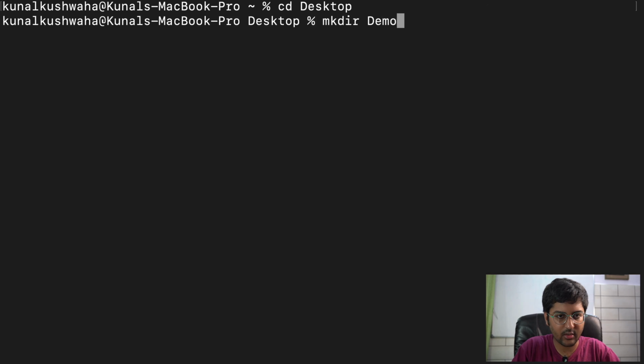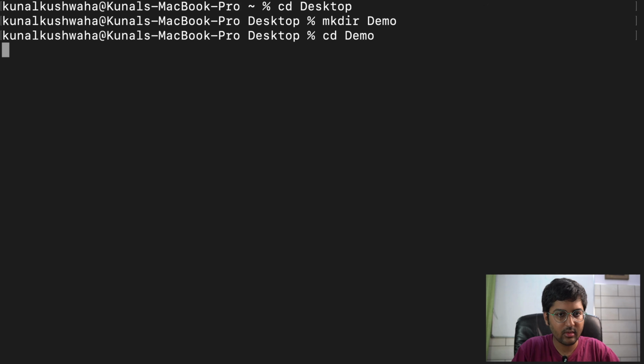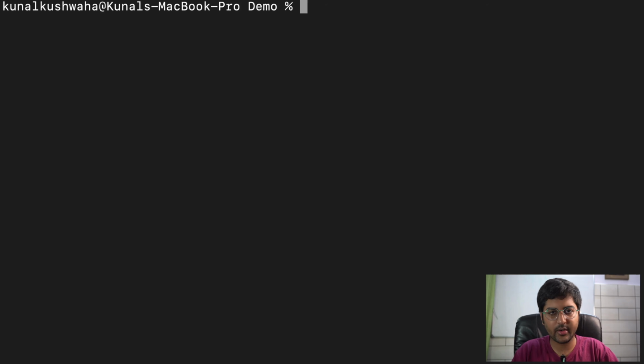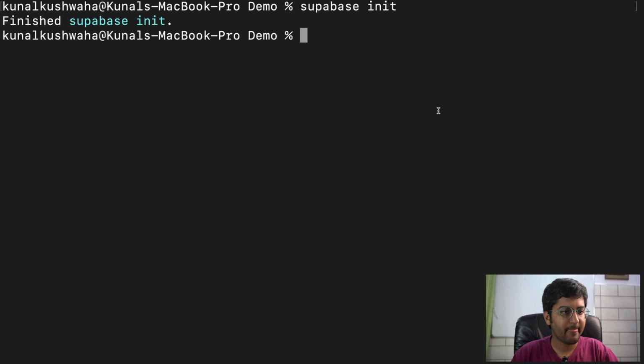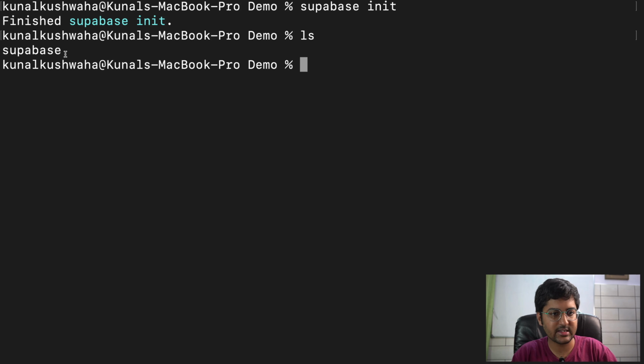a new directory called demo, and we're going to set up our local repository with the Supabase CLI. So I can just say supabase init. So it says finished. Now, if you look, you can see what is inside this folder. You can see there's the supabase directory in it.